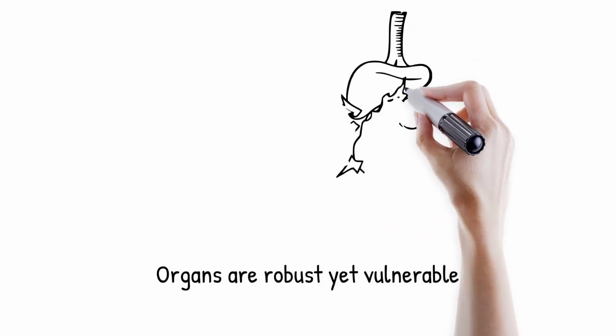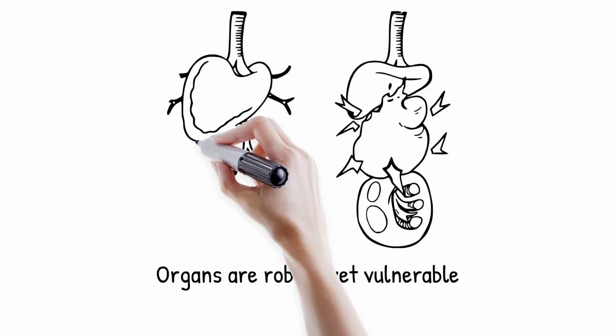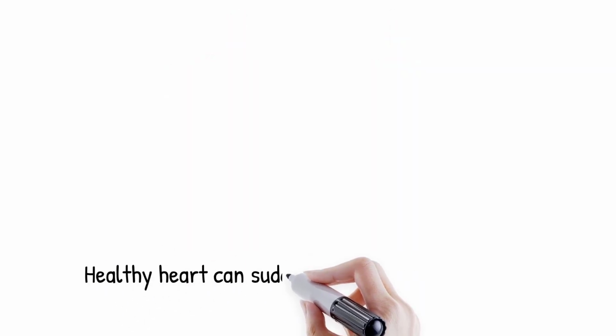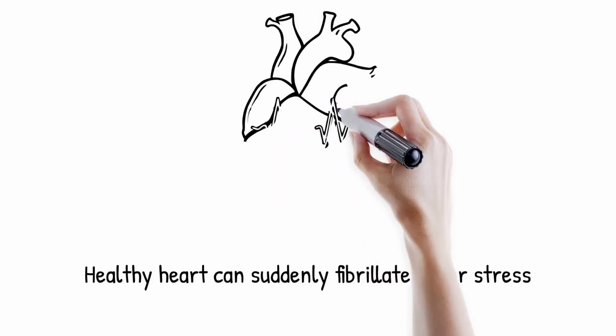Nonlinear dynamics allow organs to be both robust against minor disturbances and yet capable of rapid state changes when pushed beyond critical points. This duality makes organs resilient in normal conditions, but also vulnerable to abrupt failures under stress. Understanding these properties requires combining physiology with mathematical models of bifurcation and chaos theory.